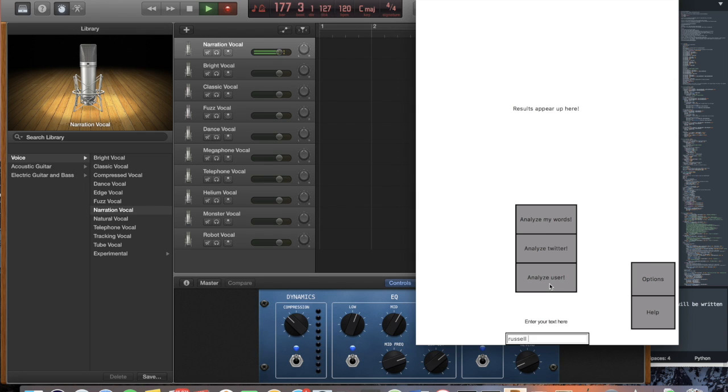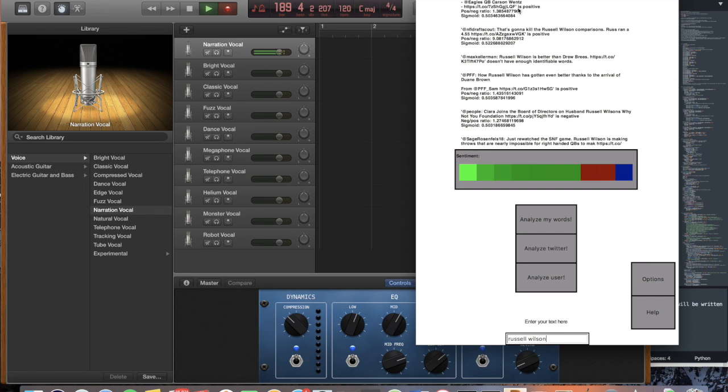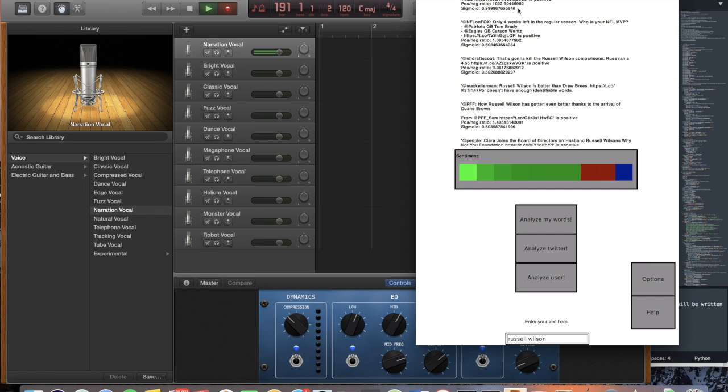So, for example, if I type in Russell Wilson, who's the quarterback for the Seattle Seahawks, and then I analyze Twitter for what people think of it, you see that there's a lot of positivity, and there's varying shades of positivity too. The lighter the green is, the stronger the emotion is, and if there's a lot of red, the lighter the red is, the stronger that emotion is. There's a little bit of blue here too for quotes that are just links, or quotes that don't really make any sense or might be in a different language. So that'll show up as blue, as not readable. Russell Wilson had a really good game last week against the Eagles, so there's a lot of positivity.